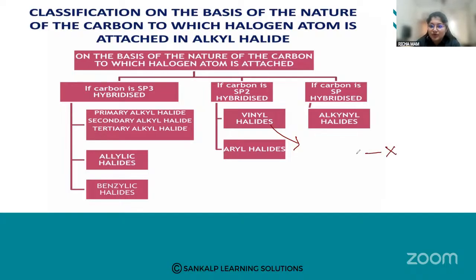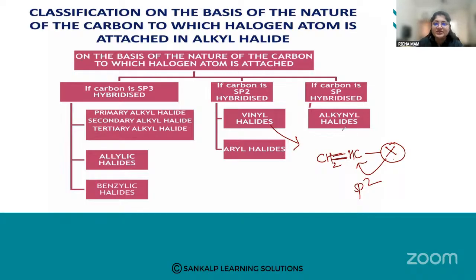So this can be an example. Here you can see this is an example of a vinylic halide. The halogen atom is attached to an sp2 hybridized carbon, which is next to a carbon-carbon double bond.